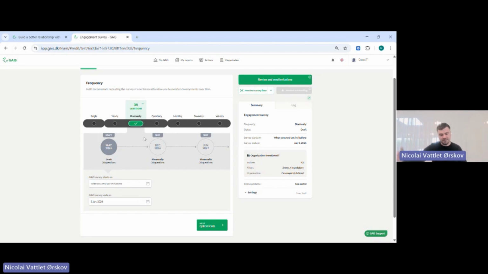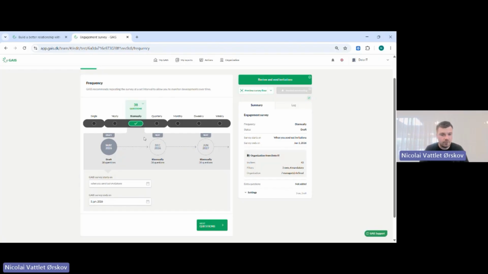So in 6 months from now, when we get close to the date of sending out the new survey, the platform will send you a reminder: hey, it's time for your biannual survey. And then most of the setup is already done because it will take the same settings as default as last time. Perhaps we will have to add some employees or remove some that stopped, but pretty much it's the same. So it's very fast to send it out again.